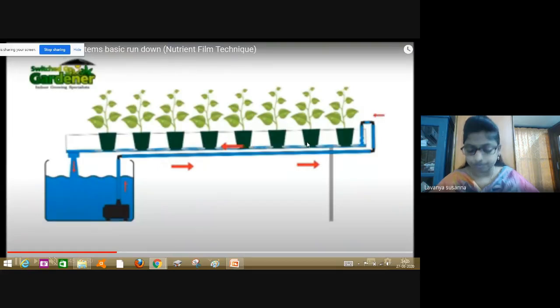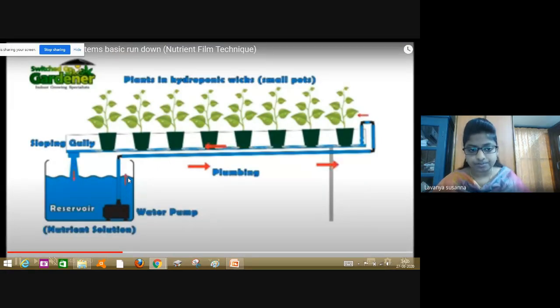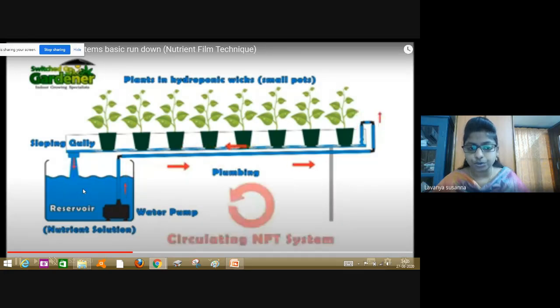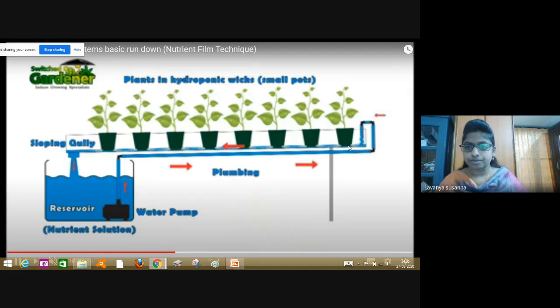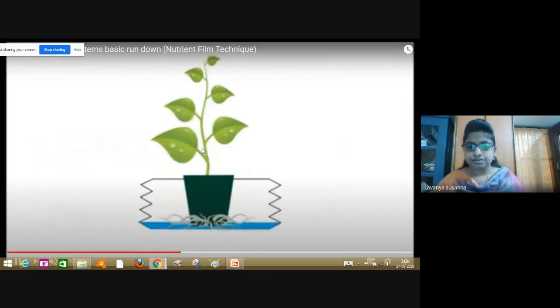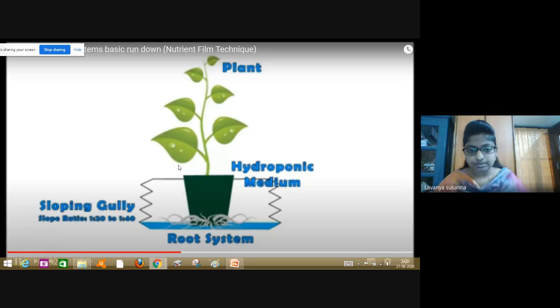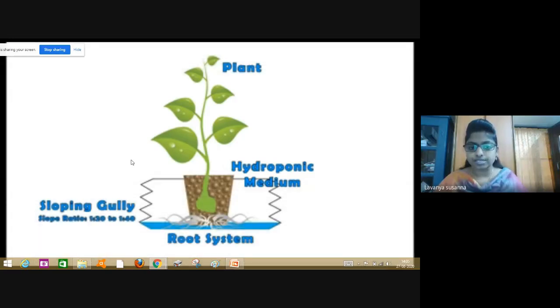See here, this is a reservoir which contains water filled with rich nutrients. Now there will be a pump which pumps the water. Water will flow through these tubes. See the direction of how the water is flowing. The roots will absorb the nutrients from the water. And from the other direction, water will come back to the reservoir. This is how it works.